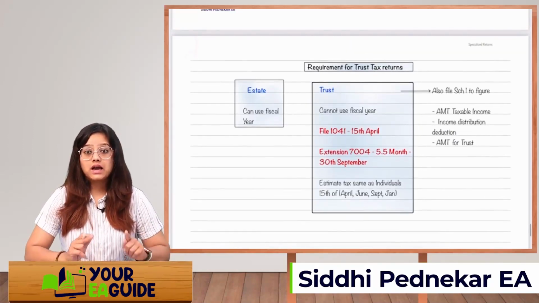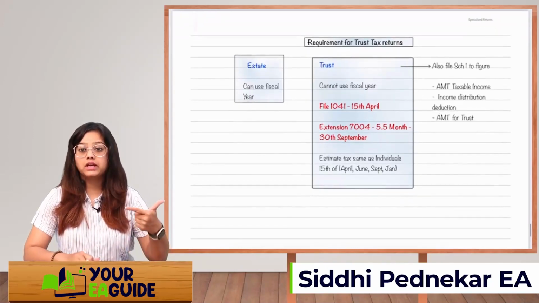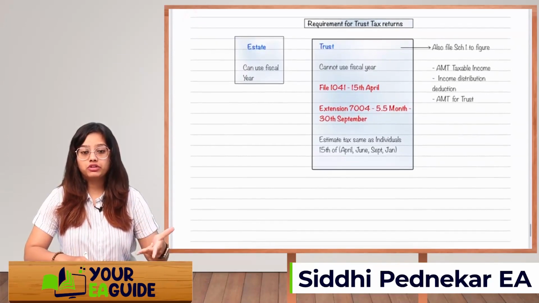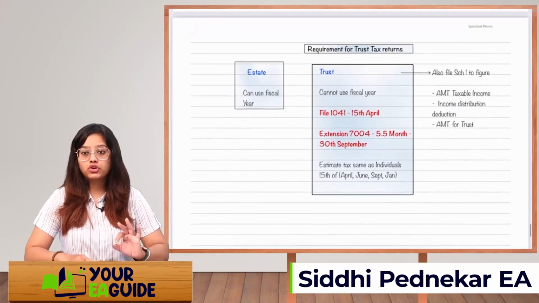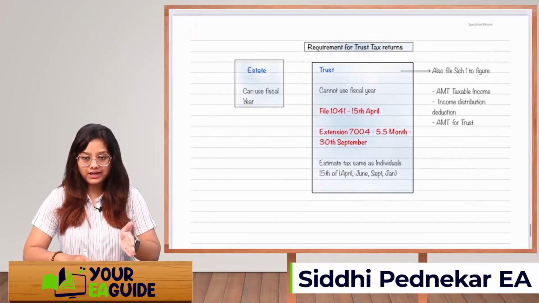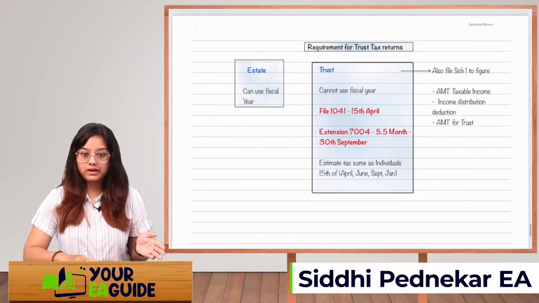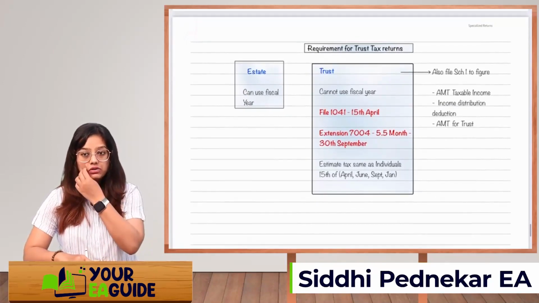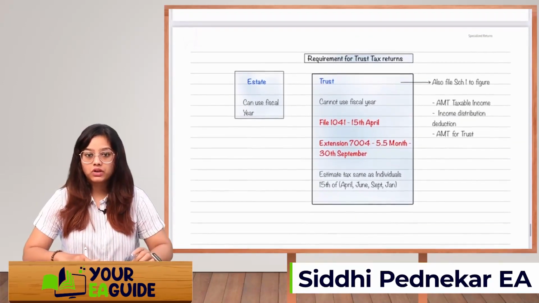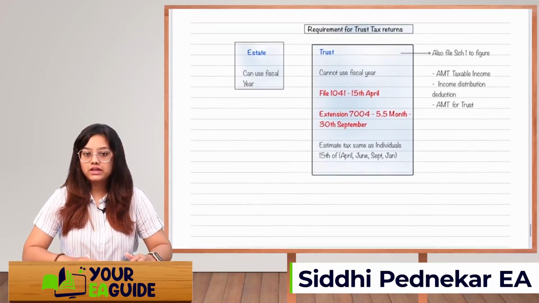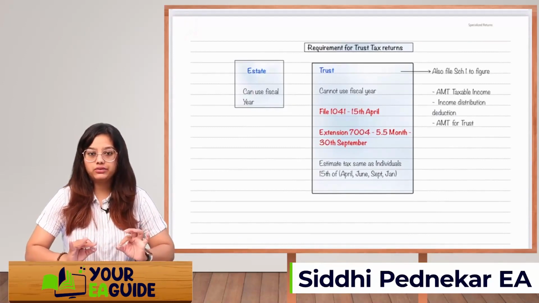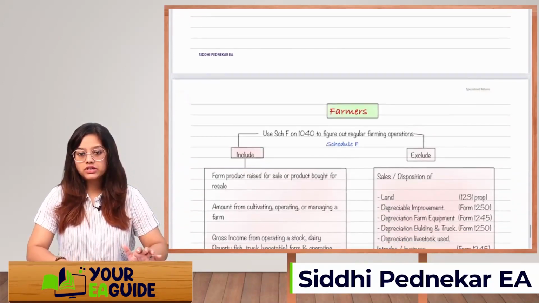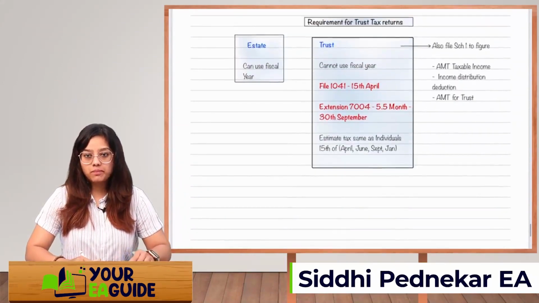Okay, trusts are also required to file Schedule I to figure the AMT taxable income, income distribution deduction, and AMT for the trust. The AMT you have already covered in part 1. So make sure to go through it again. Though you are learning part 2 right now, you still have to go through the AMT topic in part 1 and look at whether it's applicable to the trust or not. Okay, an estate can use the fiscal year, right? But a trust cannot use the fiscal year. They compulsorily have to use the calendar year only. So that's it for the trust topic.